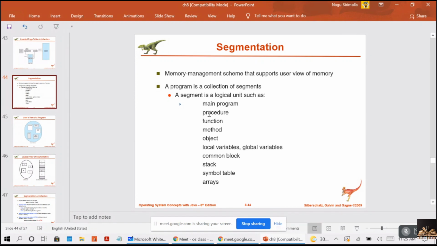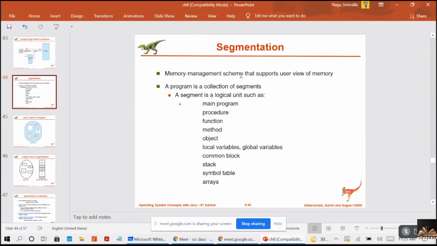So I can say a program is a collection of segments, and a segment is a logical unit. Whenever you are executing a program, segments can be created for different logical units. The main program is a segment, a procedure is a segment, a function is a segment, a method is a segment, local variables, global variables.